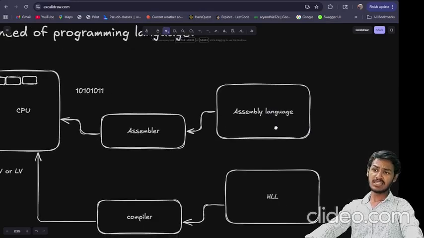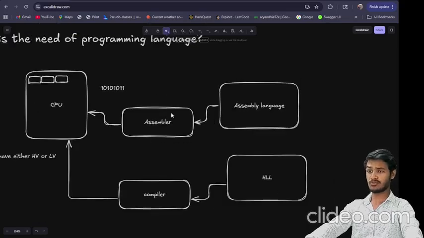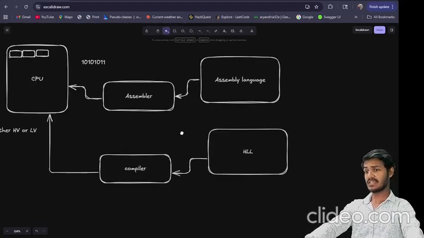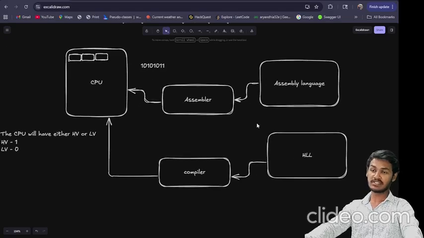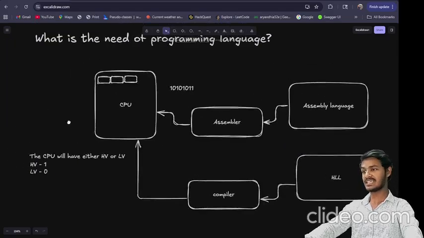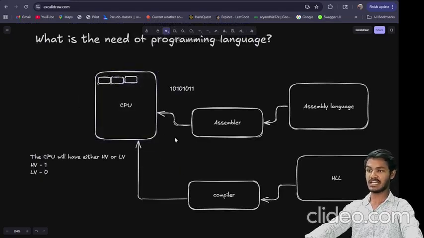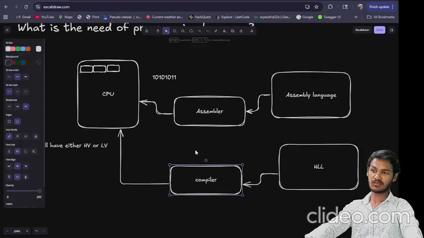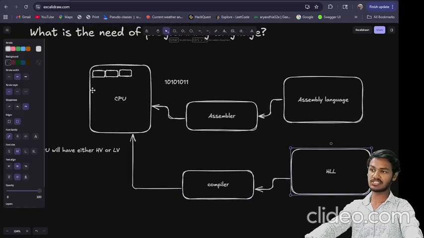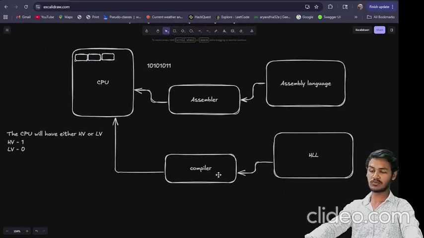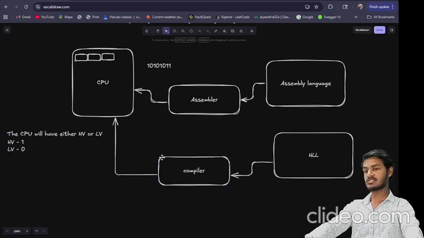But again, assembly is not that easy to code. Assembly is very tough to code. So again, the great scientists came and said that we are not going to use assembly language anymore. We will use high level languages like C, C++, Java, Python to write our code. But the problem is still the same, that the CPU is not able to understand any other language. So we need a software which can convert the high level language into CPU instructions, and that software is known as compiler. Compiler is responsible to convert the high level language into CPU instructions.